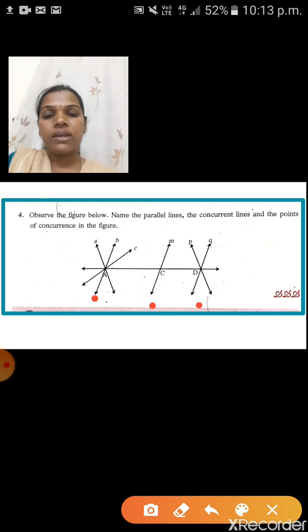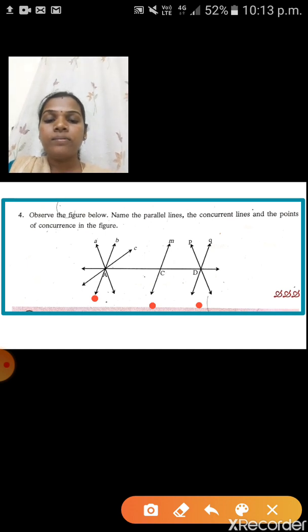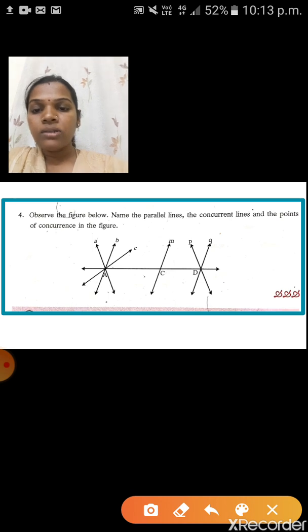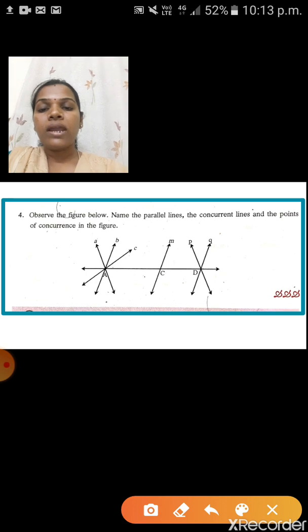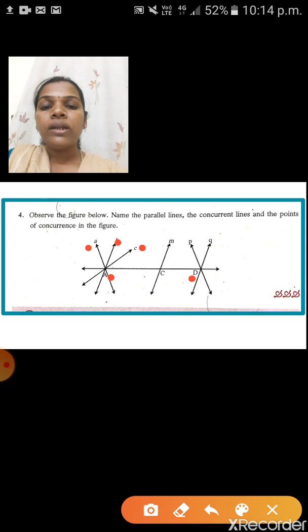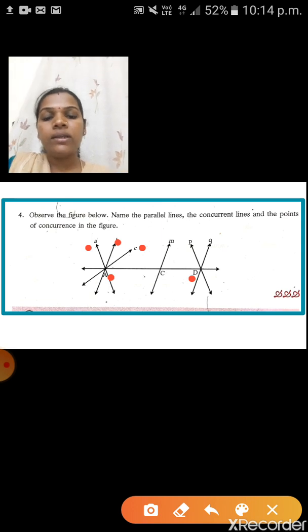Next one is concurrent lines. Concurrent lines means two or more lines passing through the same point. See here, this is the common point A. Through this point, these lines are passing, and they are called concurrent lines. So line AB, line AC and line AD are the concurrent lines.